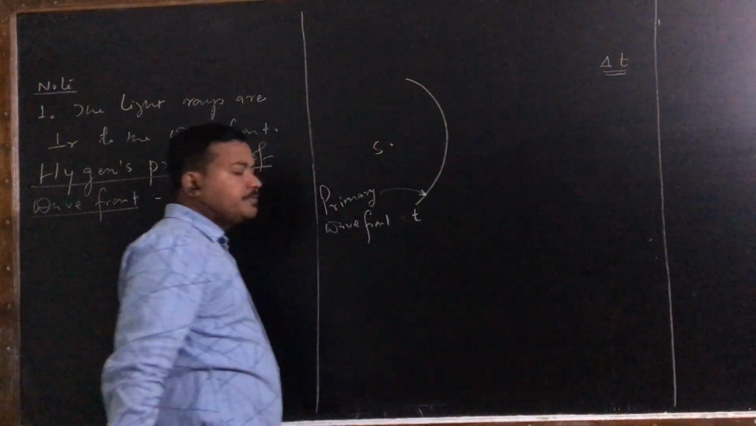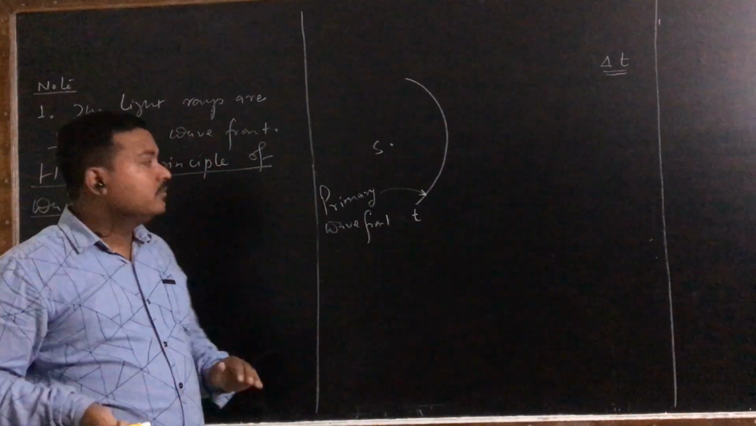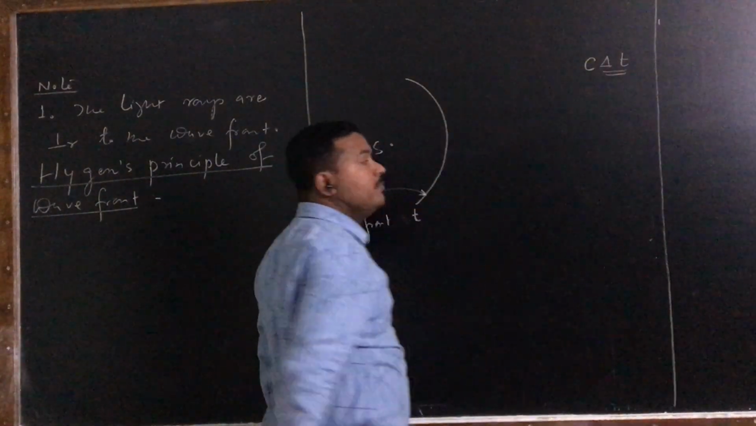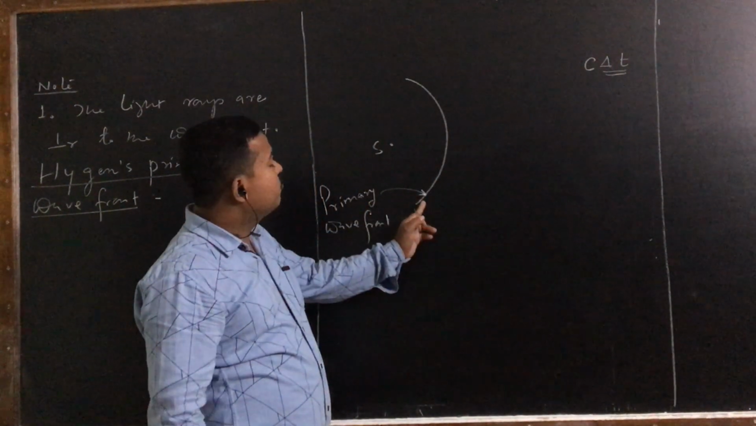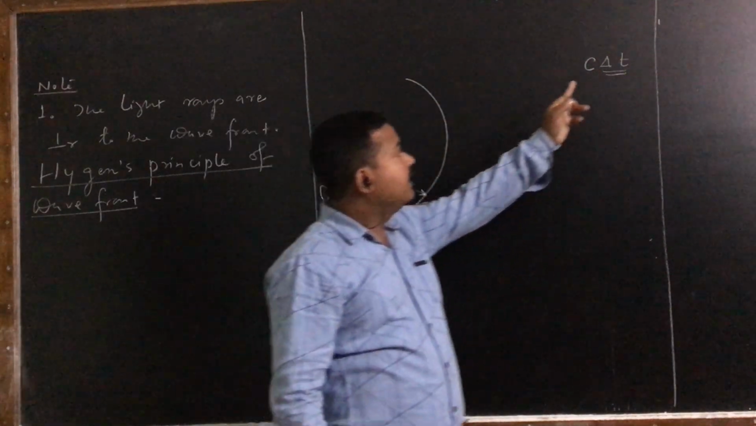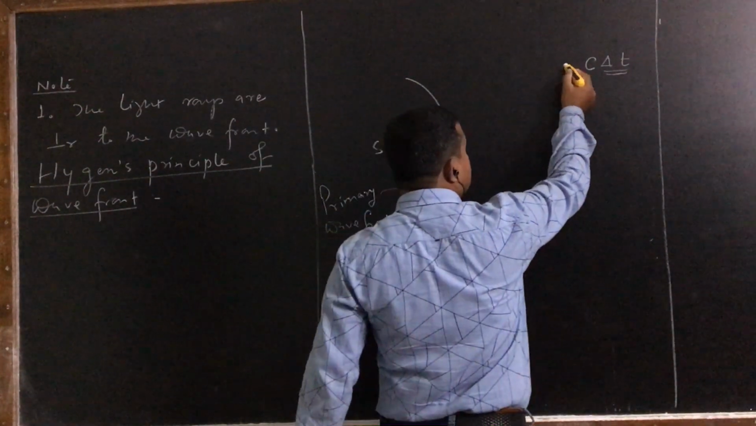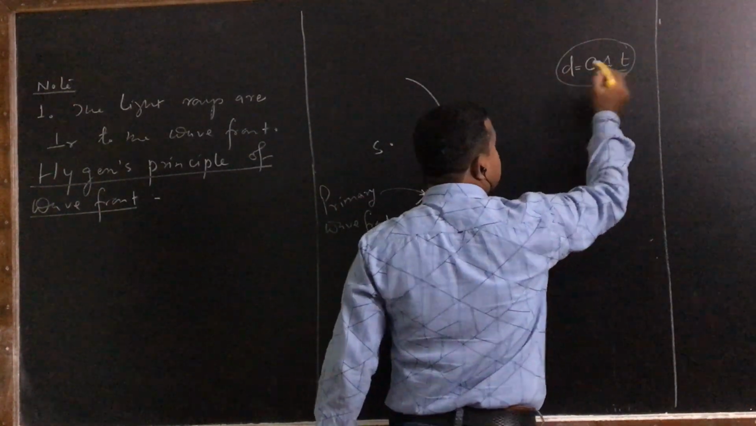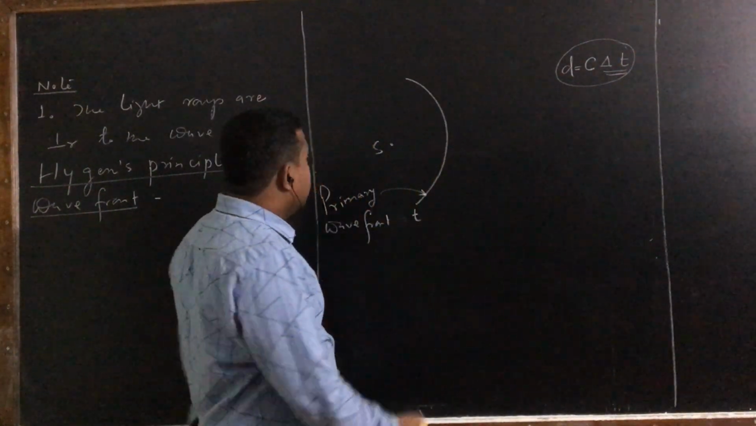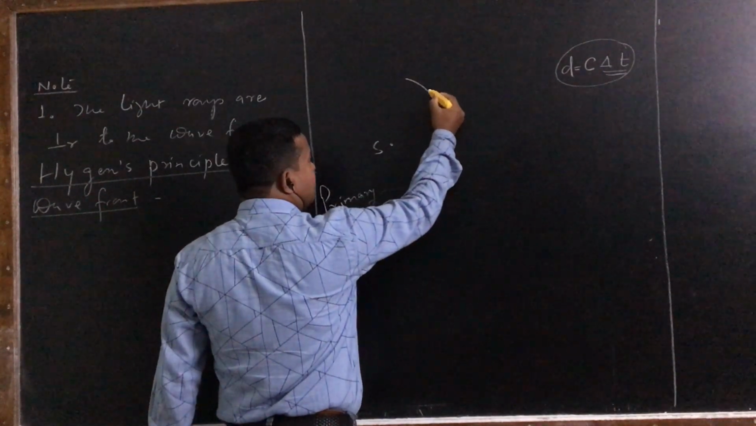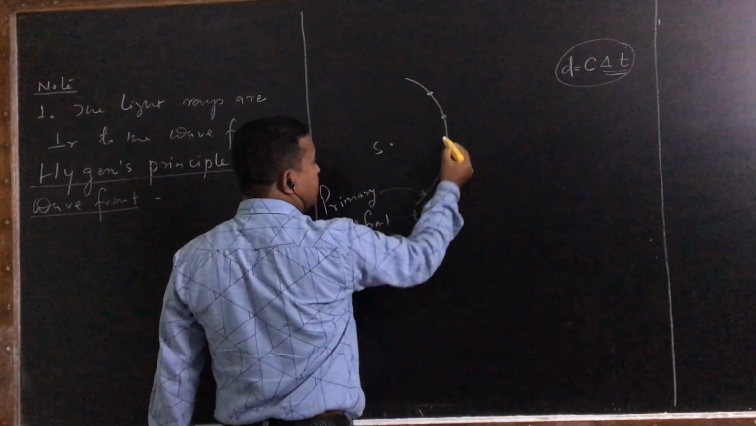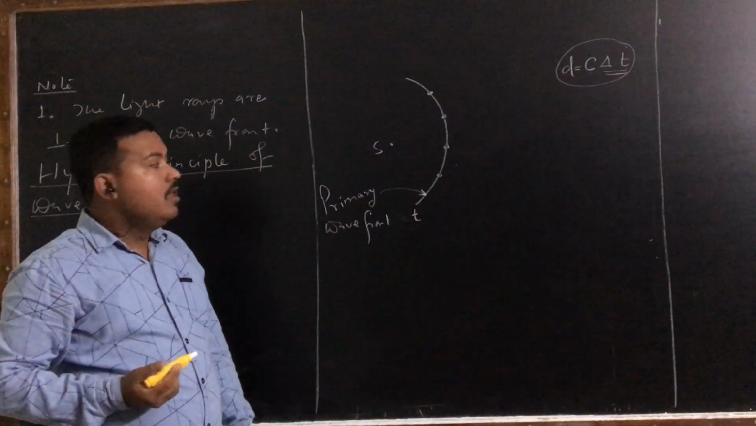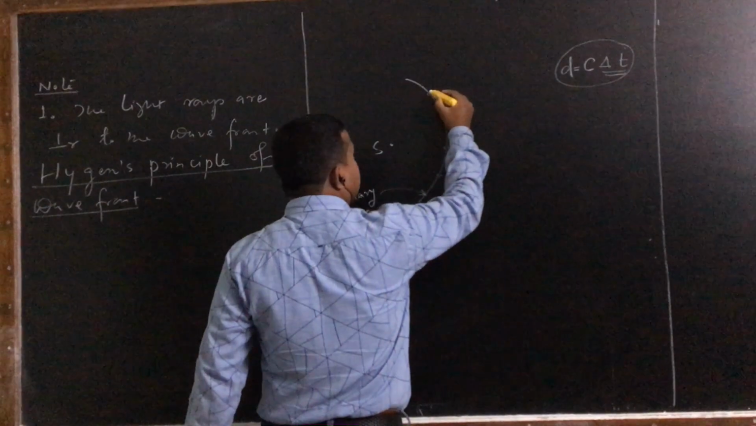Now as you know, light travels with a velocity c, that is 3 × 10⁸ meter per second. So from this wavefront, after time delta t, light travels how much distance? It travels this distance, that is speed into time, c into delta t. Now what we do? You take some points on this given wavefront. You consider some points here. Now draw a line.